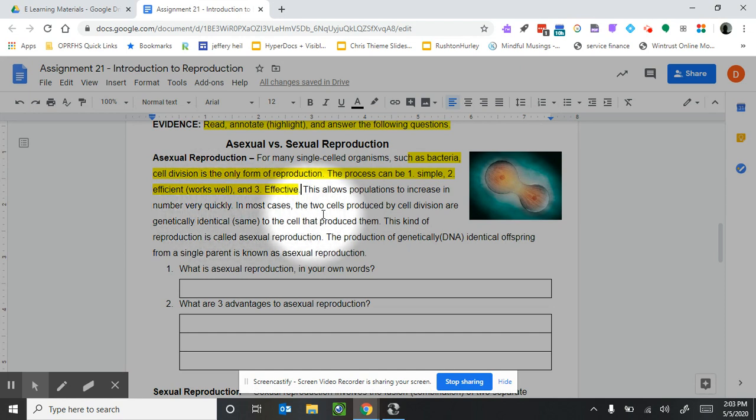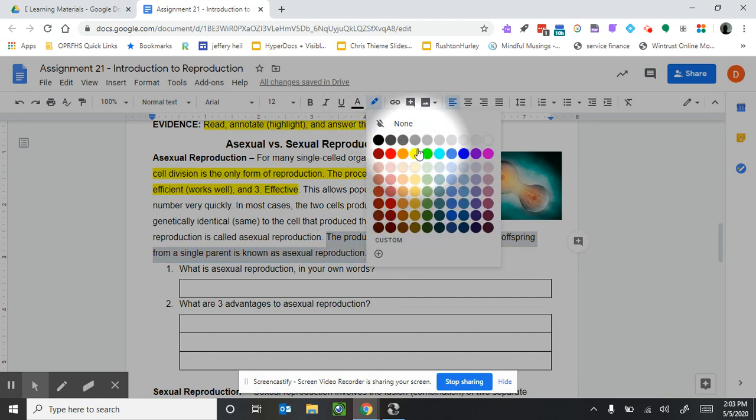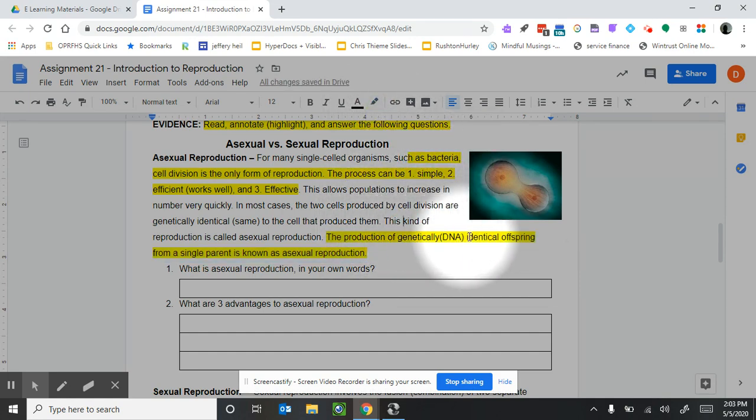In most cases, the 2 cells produced by cell division are genetically identical. They're the same as the cell that produced them. This kind of reproduction is called asexual reproduction. The production of genetically, or DNA, identical offspring from a single parent is known as asexual reproduction. So basically when a cell splits in half to make the exact copy of itself.